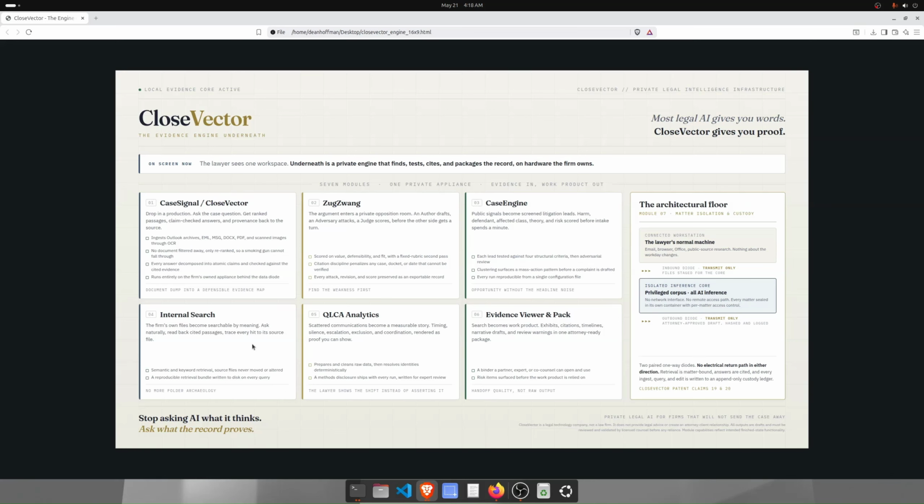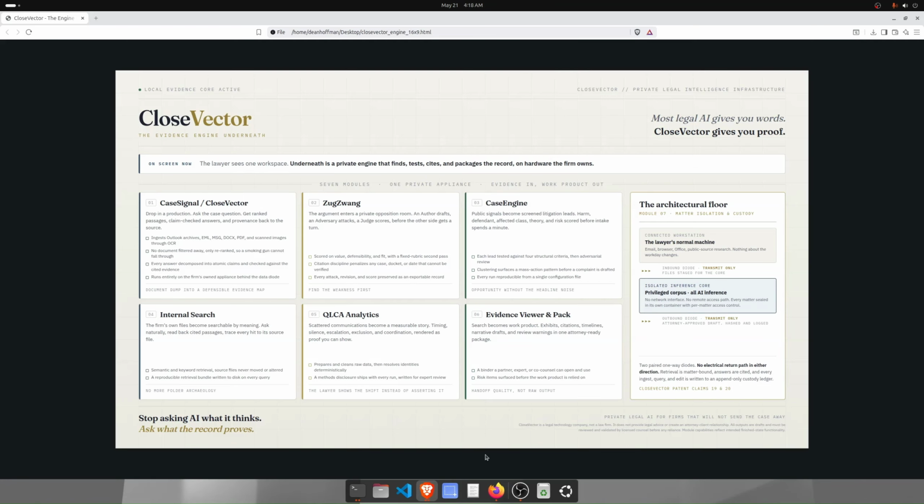And your 50th case costs the same as your first case because you're not paying for tokens. This is all local inference. With the exception of Case Engine, which actually does run out on the internet, and probably should be separated from this view a little bit for that reason, this is all running on local inference, tokens basically for the cost of electricity.